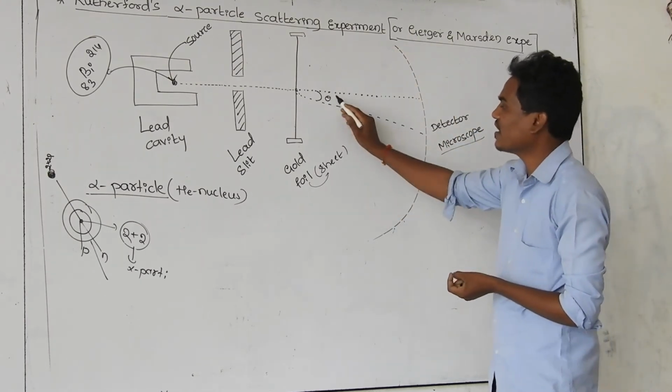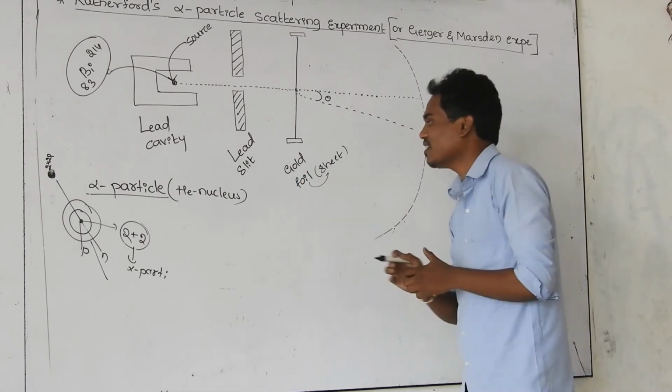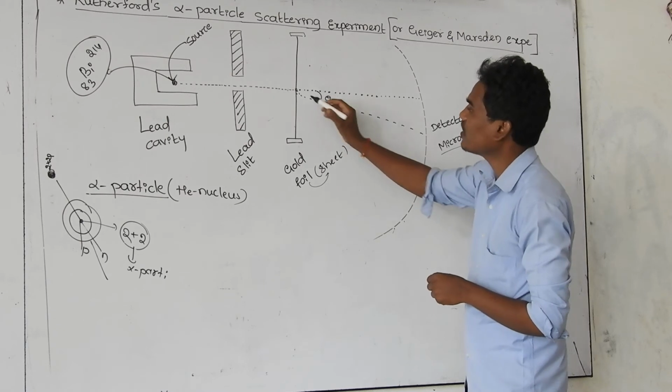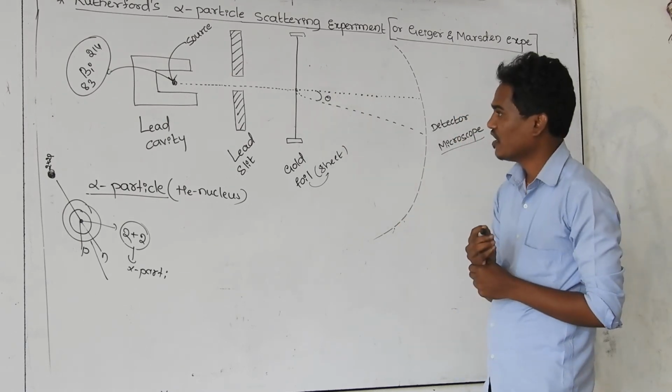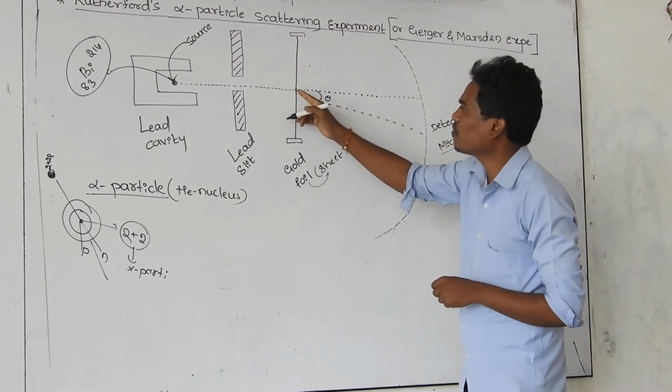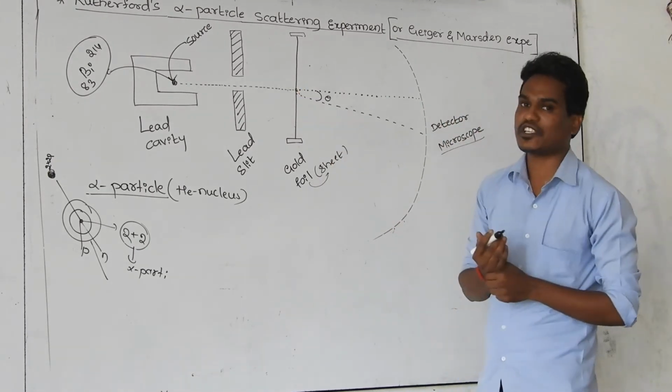And what is theta here? And one more thing here, they use a gold seed. Why do they use the gold seed in this experiment? Because the gold nucleus is very heavy. Whenever the alpha particle hits the gold nucleus, the gold nucleus is not easily displaced.